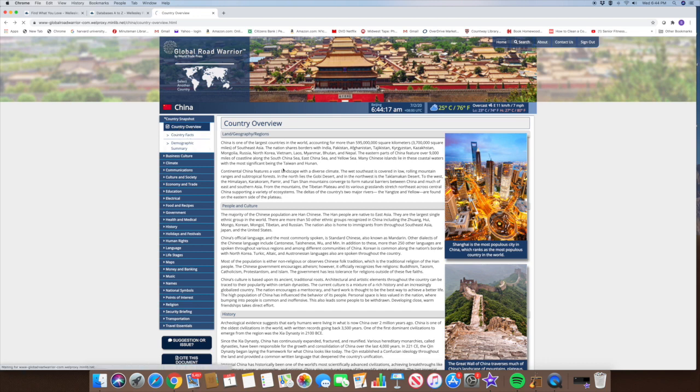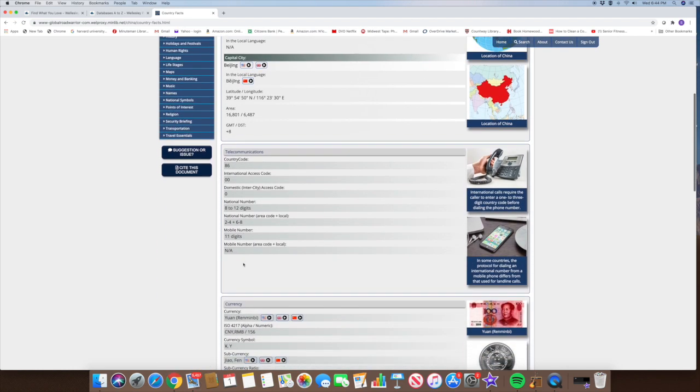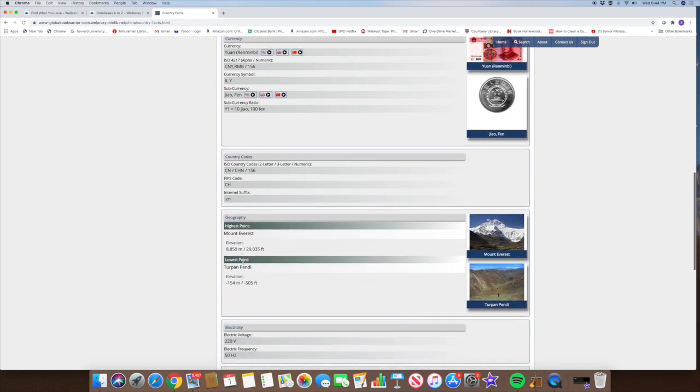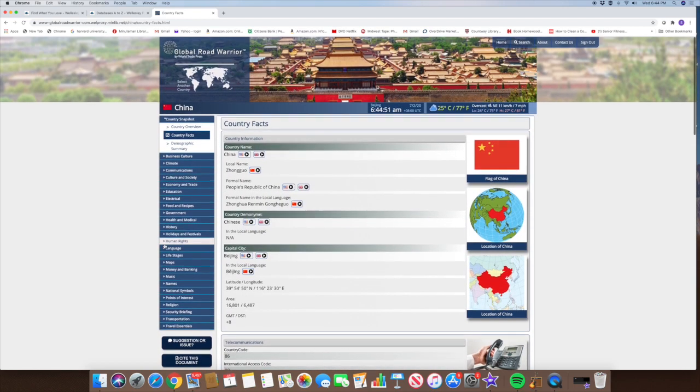If you're looking for specific facts on a country, you can click on country facts, and as you see, they do have sound so that you can hear the words said in American English or in UK English, and also in the local language. You'll be able to hear it. Down below is more information that you'll be able to find elsewhere, as you're looking through over here.